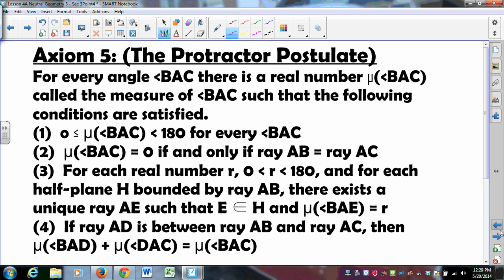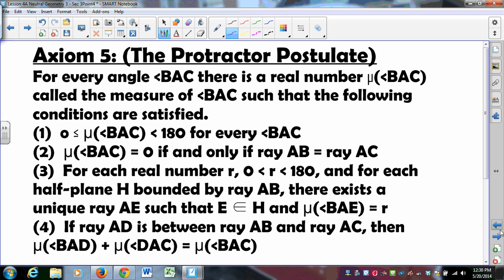The angle could be 0, but cannot be 180, and that's an important thing to note. Venema is not going to allow us to consider straight angles. Straight angles do not exist. 2, the measure of angle BAC is 0 if and only if the ray AB is equal to the ray AC. And you should pause for a moment as to how that backs up our intuition. Okay, that's a good pause.